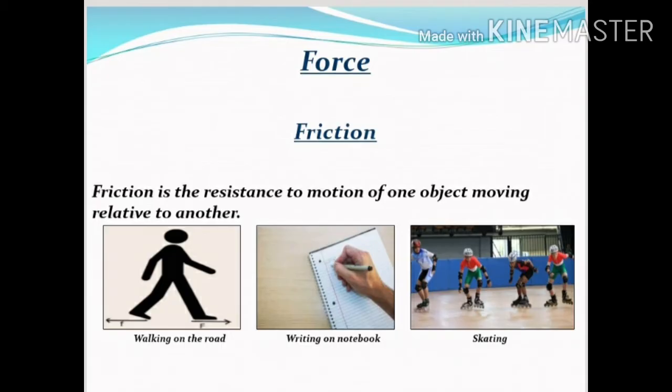Let's see. Friction: the opposing force that is caused due to relative motion between two surfaces in contact is called friction. That is, it is the resistance to motion of one object moving relative to another. For example, walking on the road, writing on a notebook, skating, etc.